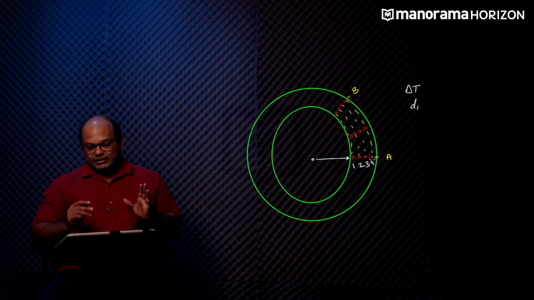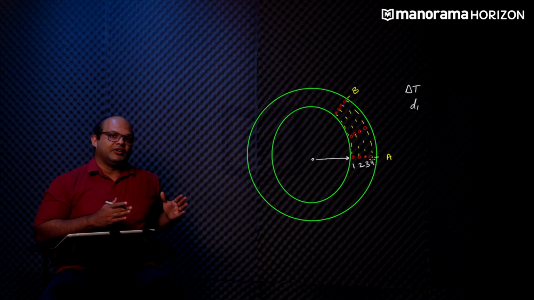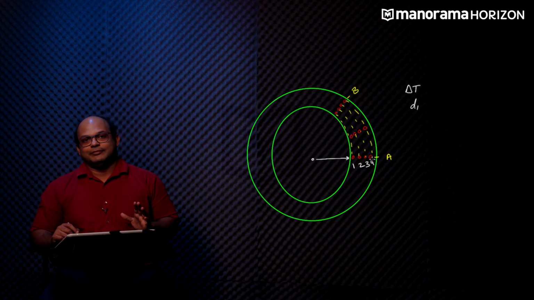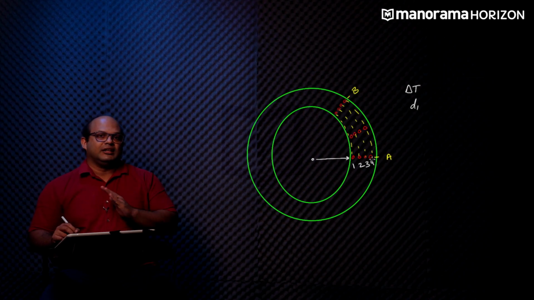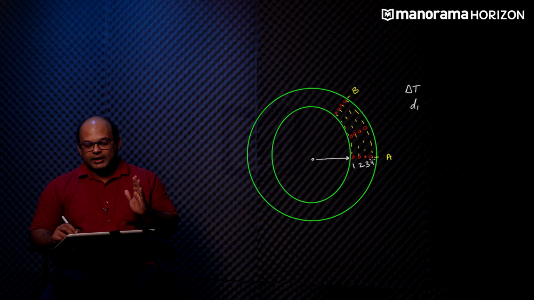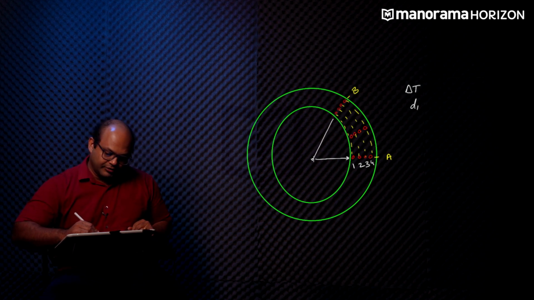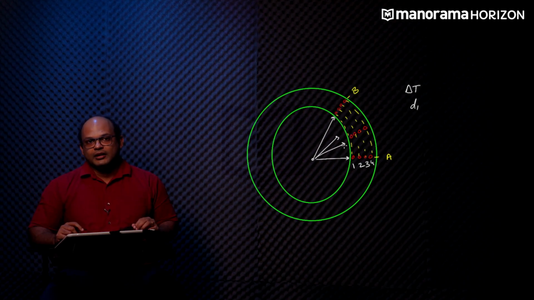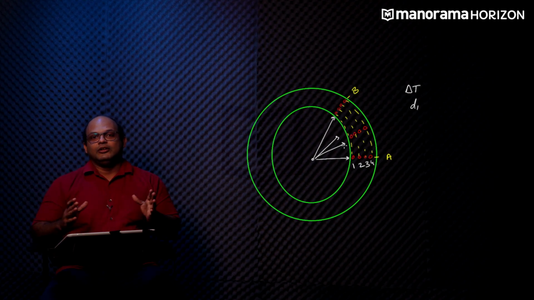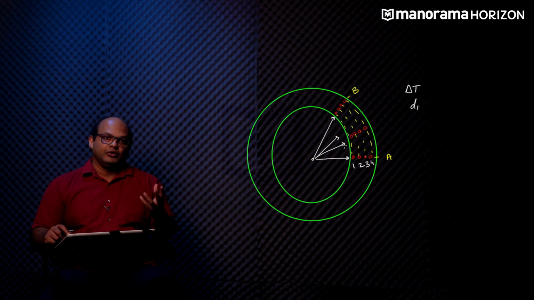You will observe that the 4 distances travelled by these runners are clearly not the same. It can be seen that runner 4 has covered a greater distance in the same time interval compared to runner 1. So clearly the 4 runners are not running at the same speed. Regardless of this, they always seem to be running in line from my perspective at all points in this journey. They always seem to be together, which means that from my perspective, there is some quantity that is remaining constant, and that quantity is what we call angle.